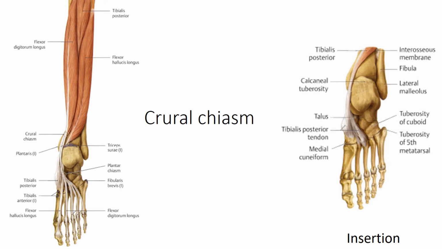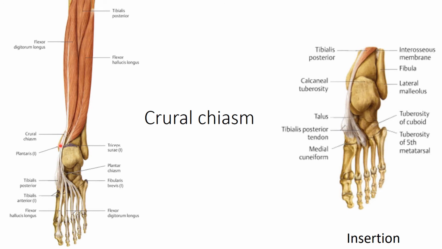Now next is the course of this muscle. Here this is the deep seated muscle, and as it crosses in the lower portion of the tibia, the tendon of the flexor digitorum longus crosses it, and this is known as the crural chiasma.